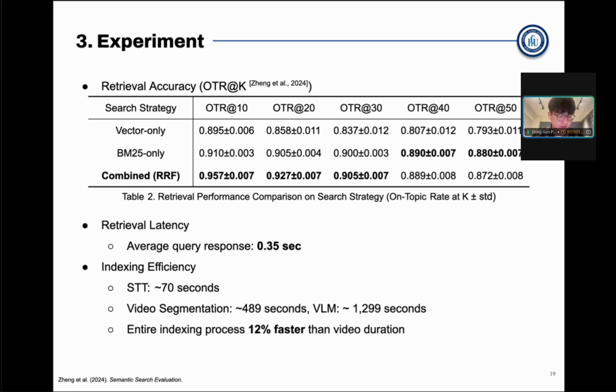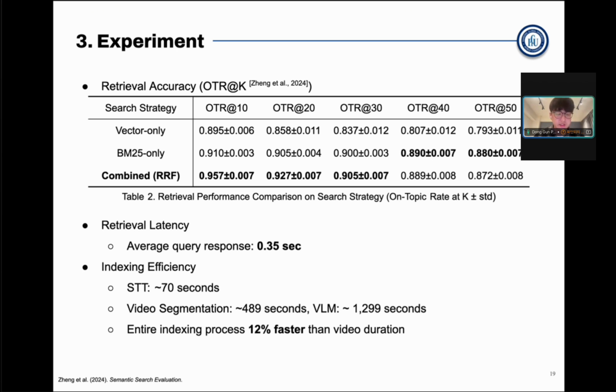So looking at the results, the system demonstrated strong performance in several areas. First, for retrieval accuracy, the OTR@10 score reached 95.7%, indicating that the vast majority of the top results were relevant to the user query. Also, the OTR@K scores degrading consistently as K increases shows that the relevant, good results are among the top entries, and the irrelevant entries are ranked at lower places, showing the effectiveness of our approach.